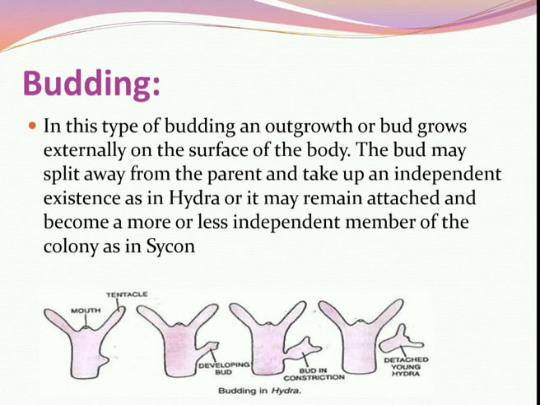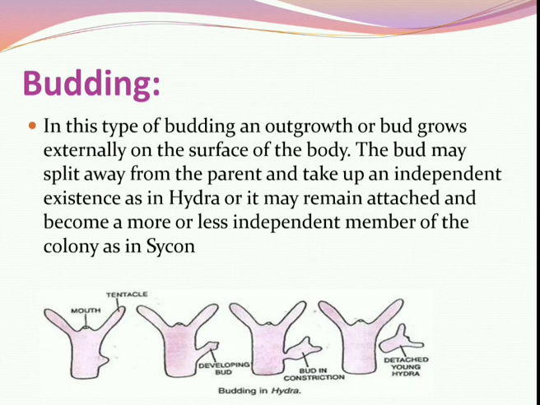In the last type, gemule formation, the buds are formed internally within a protecting cover, but in budding it forms externally on the parent body. The bud may split away from the parent after maturity. They detach from their parent body after maturity and grow as a new independent individual.